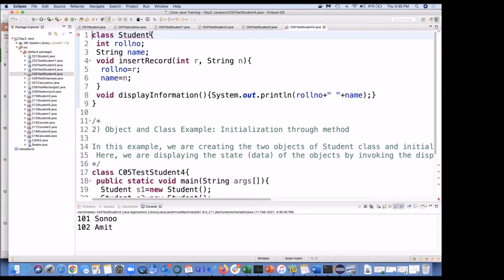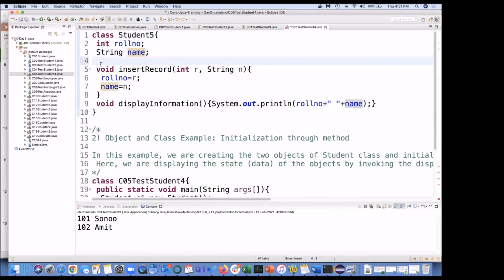Okay, because here inside student, we have added one more function whose return type is void, meaning it is not returning anything. So let us make this student 5. So I'm having a class student 5, and now this class has one member as integer roll number, another member as name, two variables, and then a third function and a fourth function. So there are a total of 4 members inside this class. Now let's see.